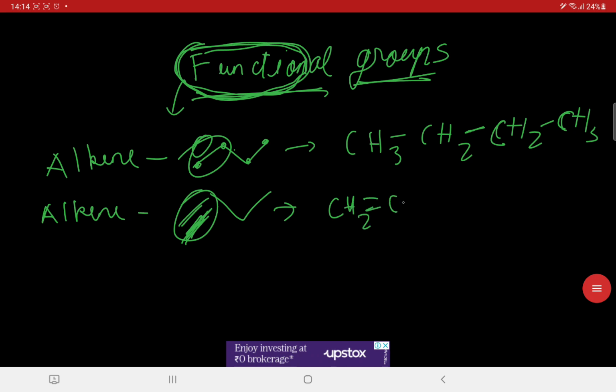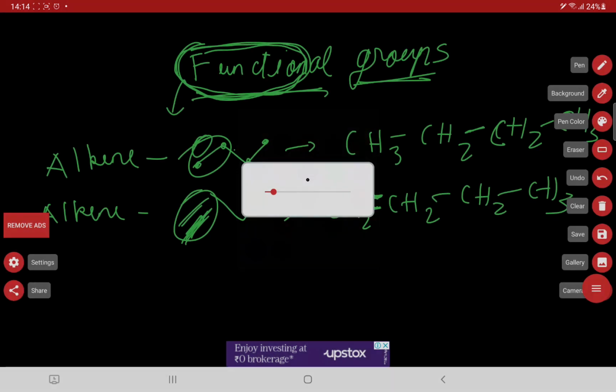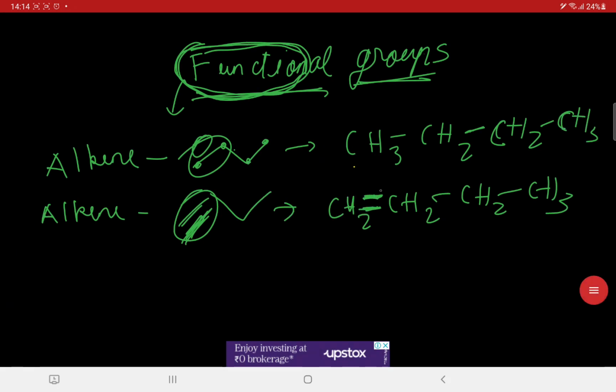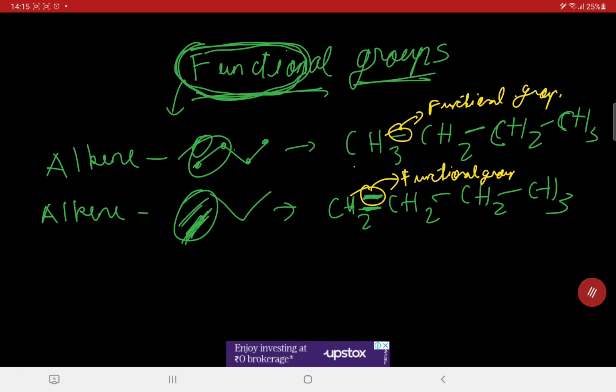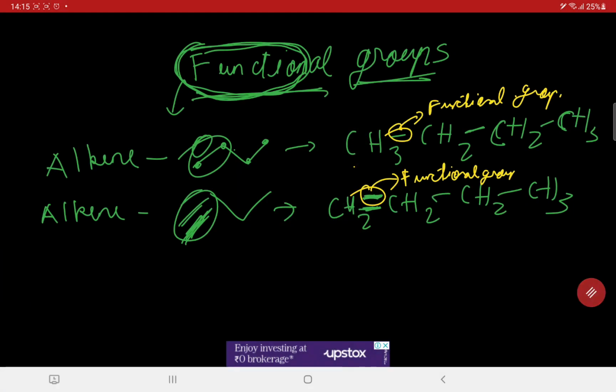So this is butene. This is our functional group. Wait, let me highlight it. This is our double bond. This is our functional group over here. And notice this single bond is the functional group over here, and they are all different, by the way. Okay, please remember it. Please understand it. It is very crucial to understand these things to properly master organic chemistry.